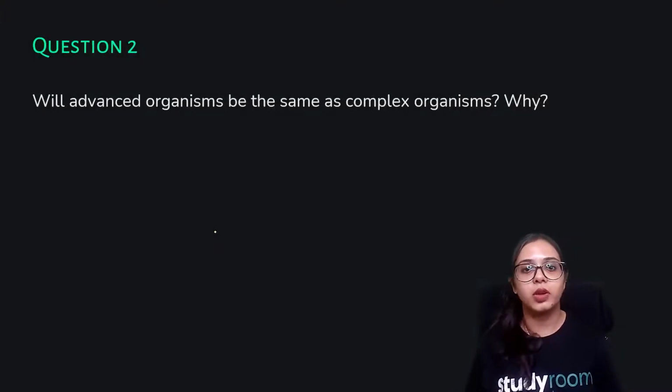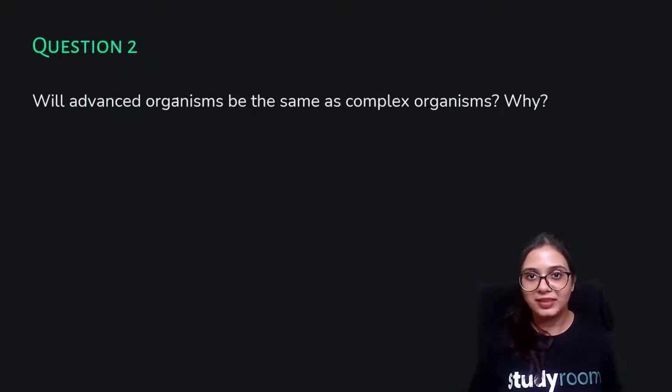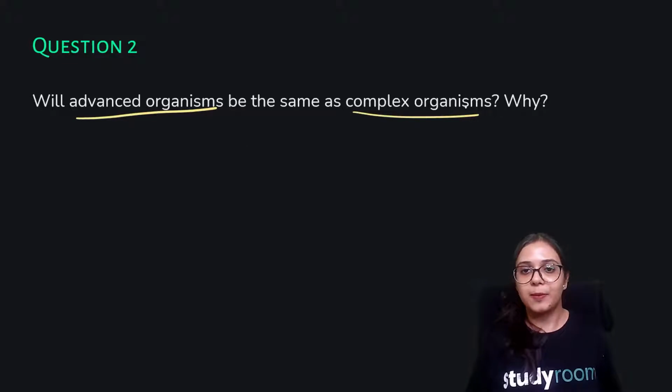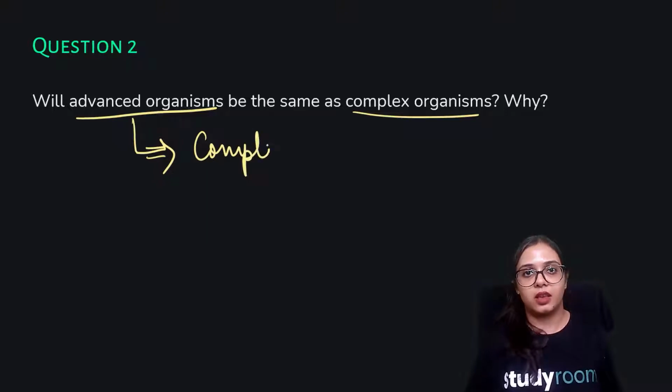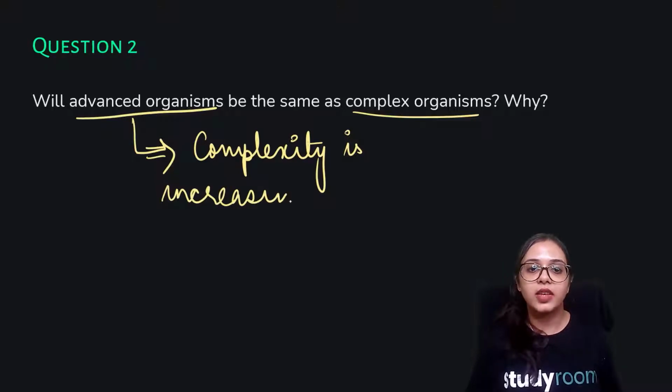Will advanced organisms be as simple as complex? We have already established this in the previous question. Advanced organisms would not be the same as simple organisms, because in advanced organisms the complexity is increasing. And how is the complexity increasing?